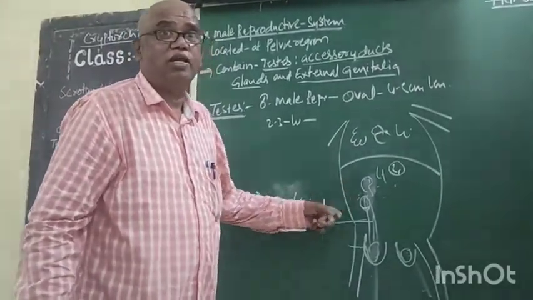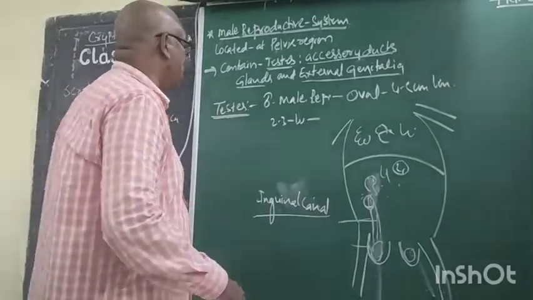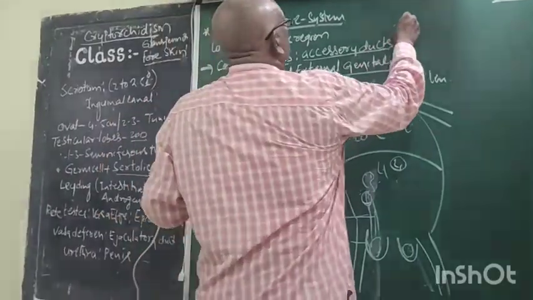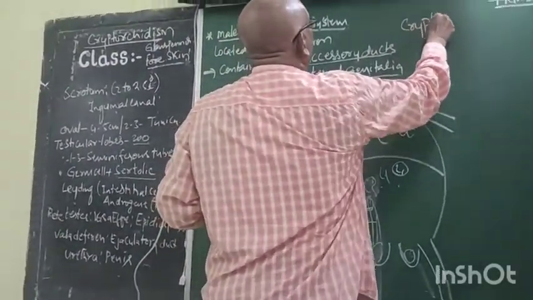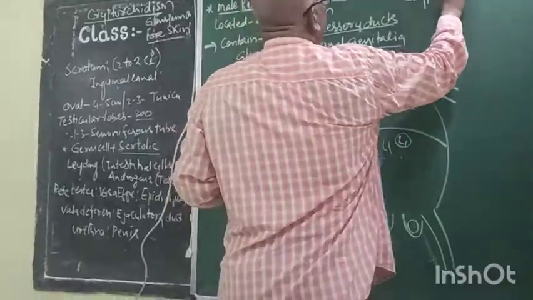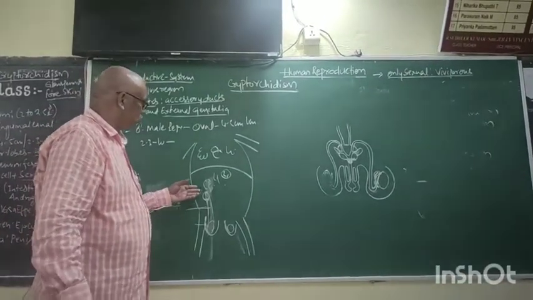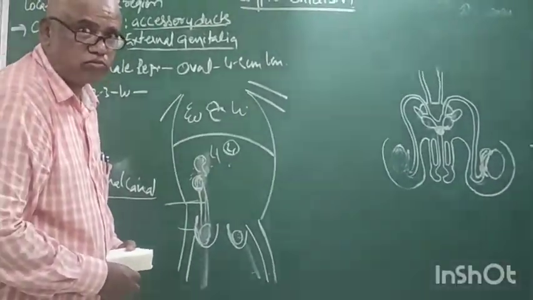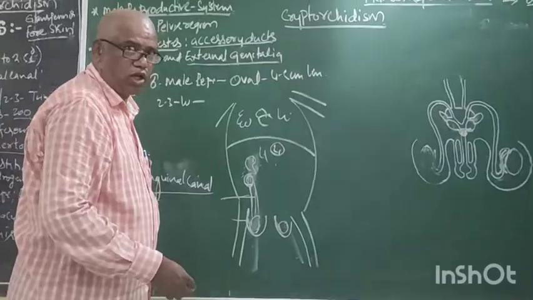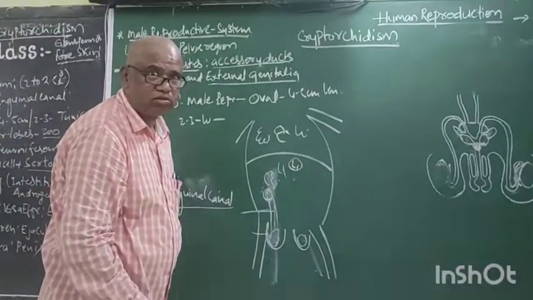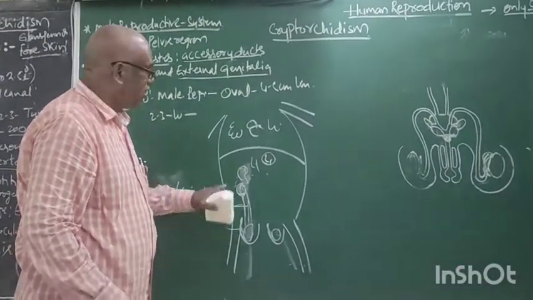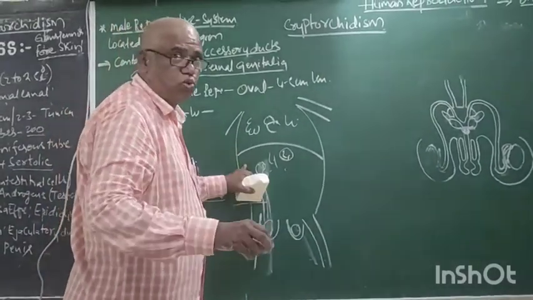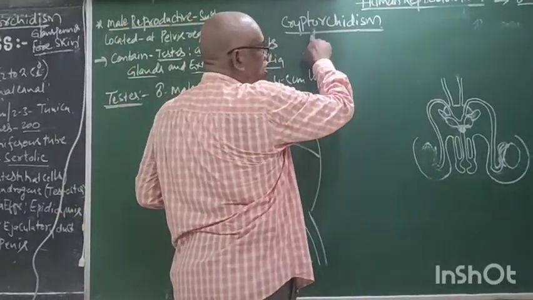Such a condition is called cryptorchidism. If the testis remains in the abdomen and does not slide to the scrotum side, that condition is sterility, the sterility due to cryptorchidism.